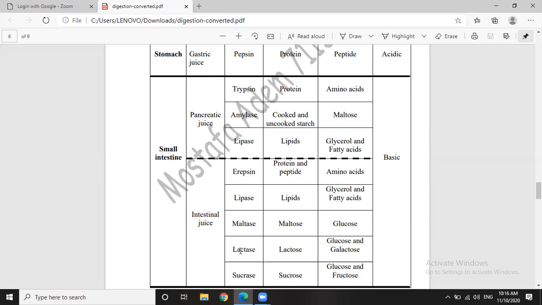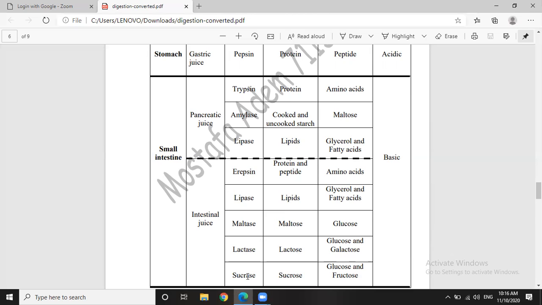Lactase. Lactase is an enzyme that digests lactose. Of course. Lactase is an enzyme that digests lactose into glucose and galactose. We saw before that each lactose molecule is formed of one glucose molecule and one galactose molecule.